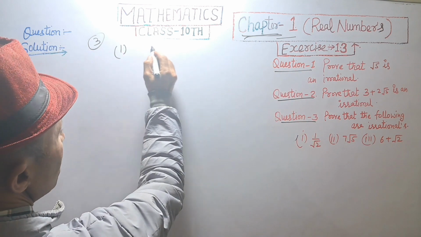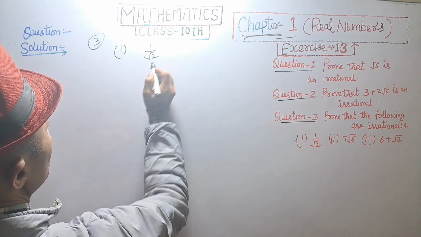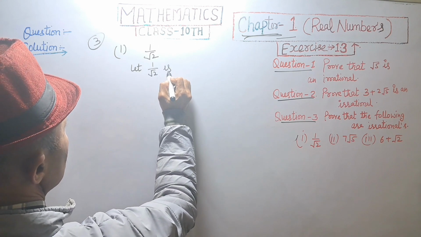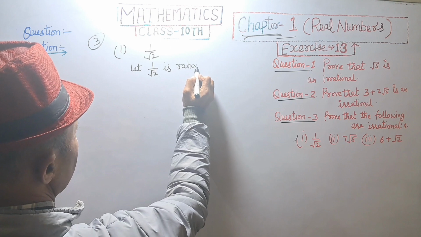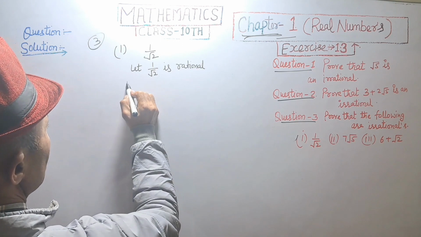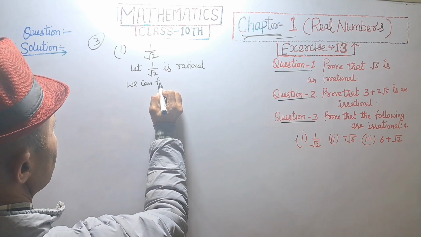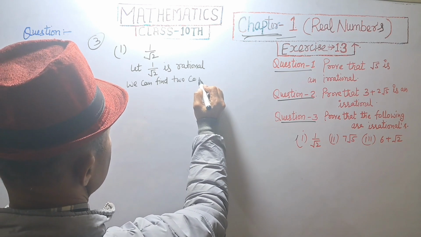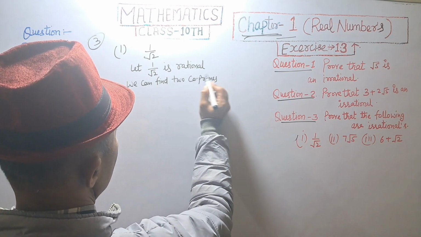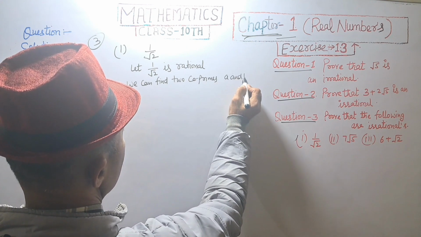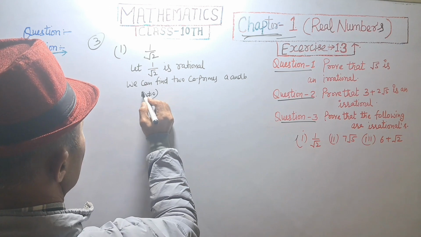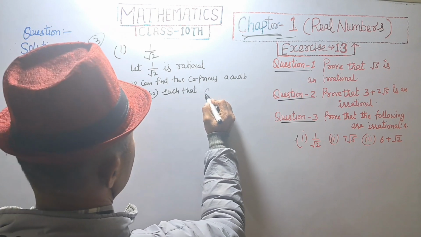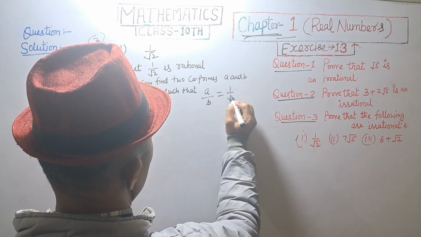Question number 3, prove that the following are irrationals. First part given, 1 upon root 2. Let 1 upon root 2 be rational. We can find two coprimes a and b, b is not equal to 0, such that a upon b is equal to 1 upon root 2.